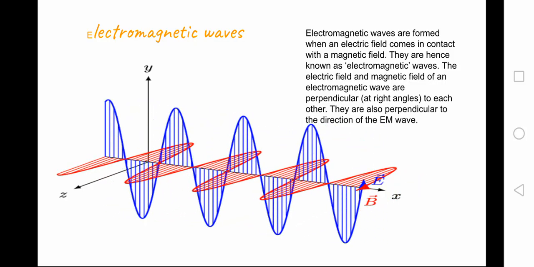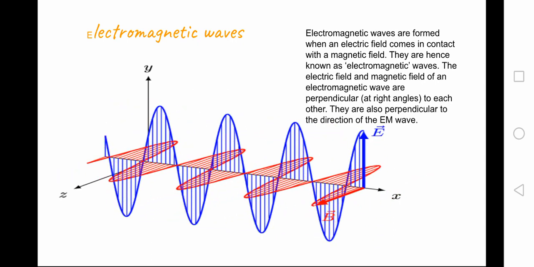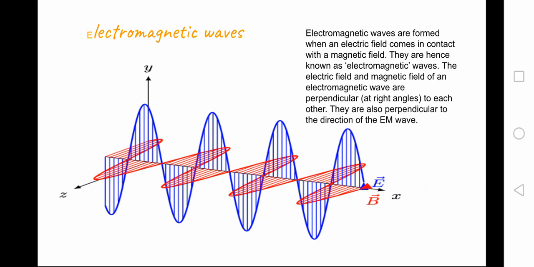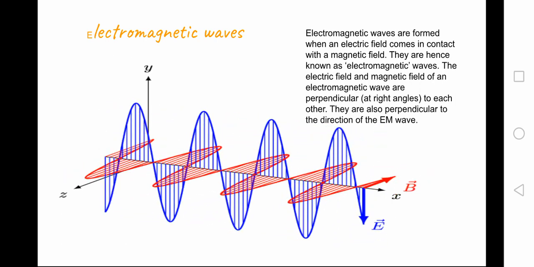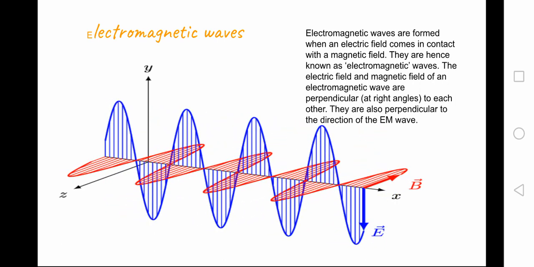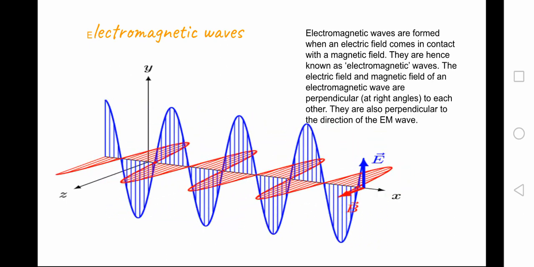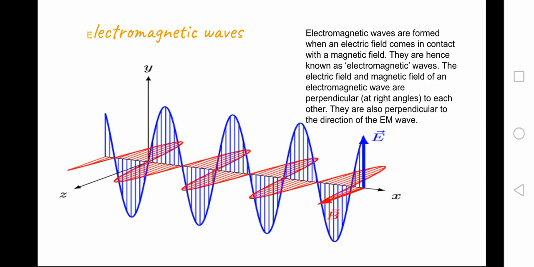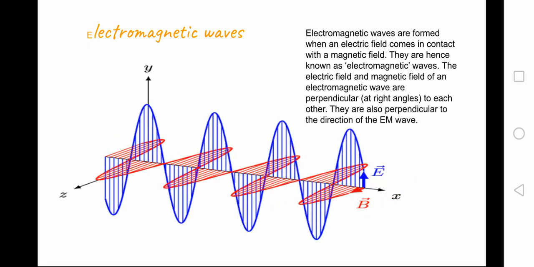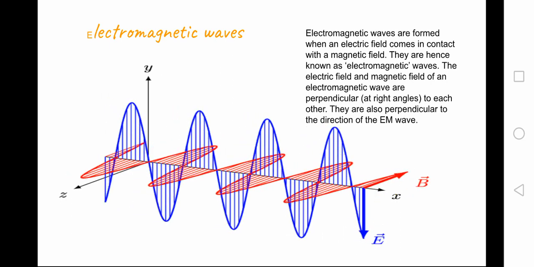We say radio waves are called electromagnetic waves, but what are electromagnetic waves actually? Electromagnetic waves are formed when an electric field comes in contact with a magnetic field. They are hence known as electromagnetic waves. The electric field and magnetic field of an electromagnetic wave are perpendicular to each other, and they are also perpendicular to the direction of the wave. Here in the figure, the direction of propagation of the wave is along the x-axis, and the electric and magnetic fields are perpendicular to it and also perpendicular to each other.